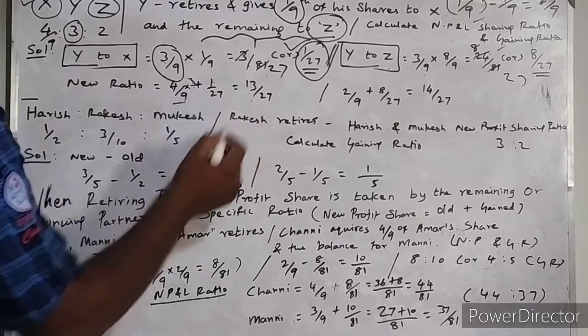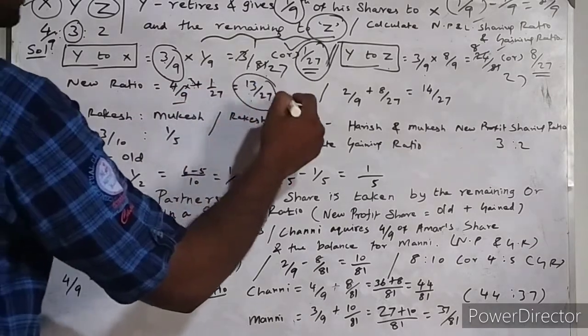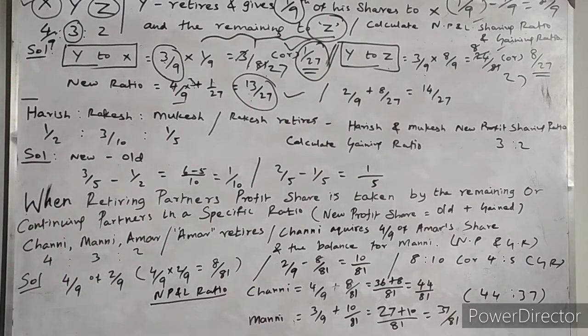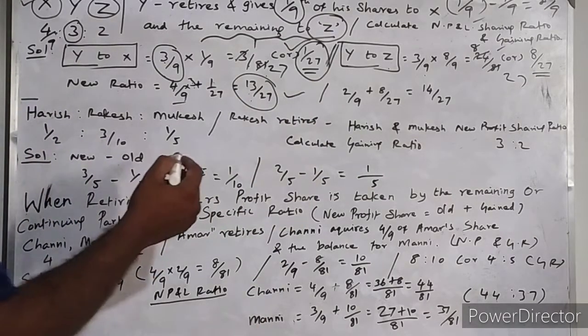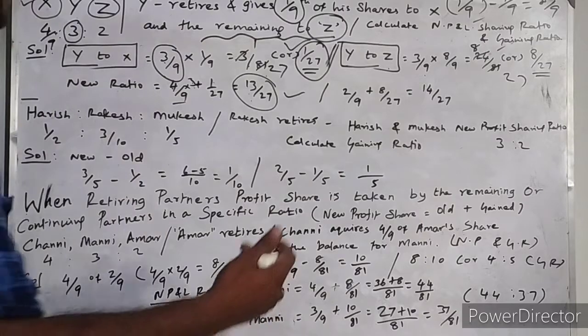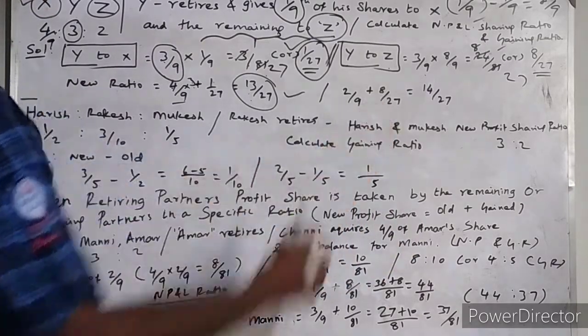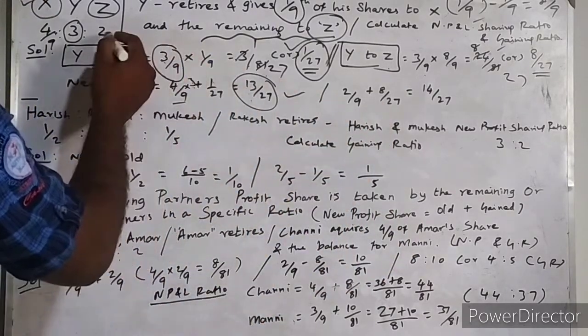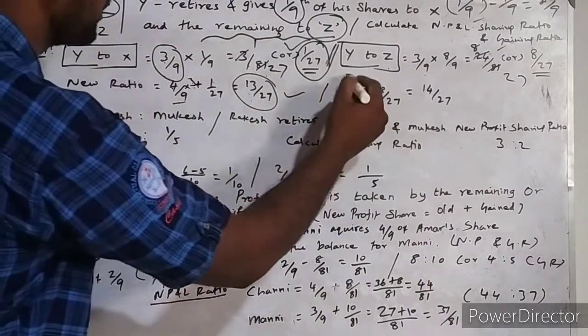3 into 9 are 27. So 27 is common. So 13 by 27 is the new profit and loss sharing ratio for partner X. Partner X, don't mind about my voice because of heavy fever. I am talking like this. Okay, anyway, 2 by 9 plus 2 by 9 is the existing profit and loss sharing ratio for partner Z.